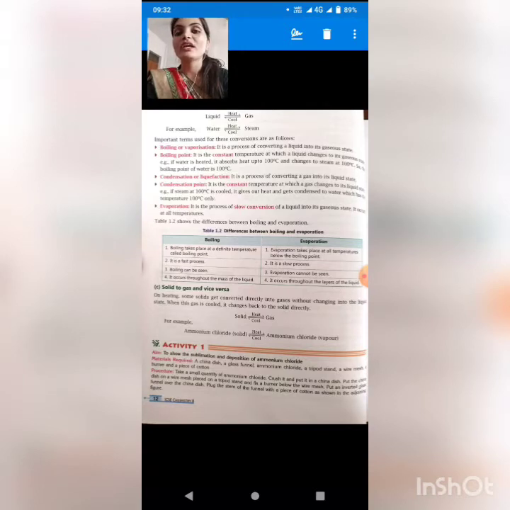When we heat ammonium chloride, or we can say when we burn ammonium chloride, it gets converted into ammonium chloride vapor. Students, here the solid is getting converted into gaseous state, and when we collect the gas of ammonium chloride and it gets cooled down, it also gets converted into ammonium chloride solid.